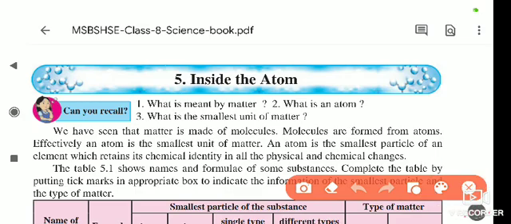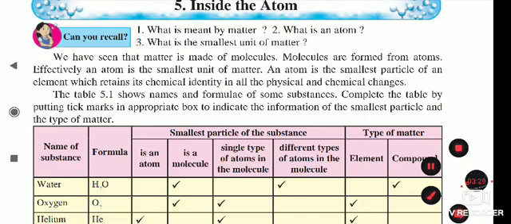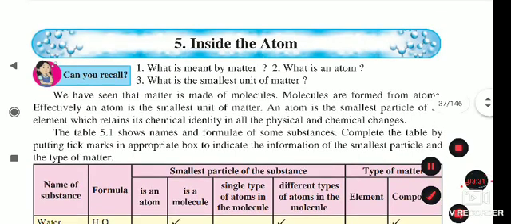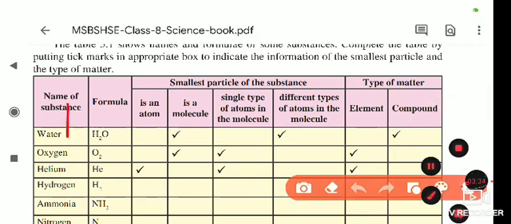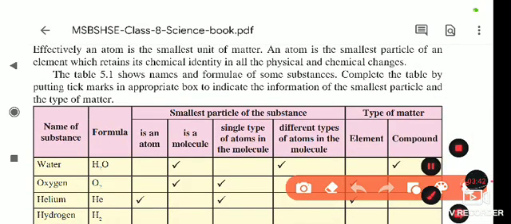Here they gave us one activity. Table 5.1 shows names and formulas of some substances. Complete the table by putting a tick mark in the appropriate boxes and indicate the information of the smallest particle and the type of matter.